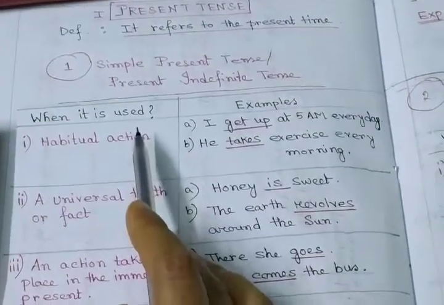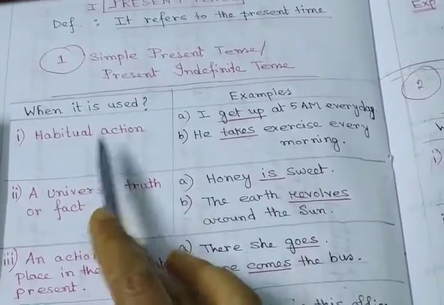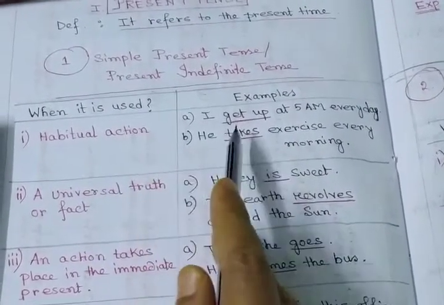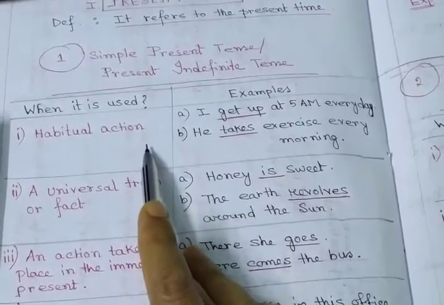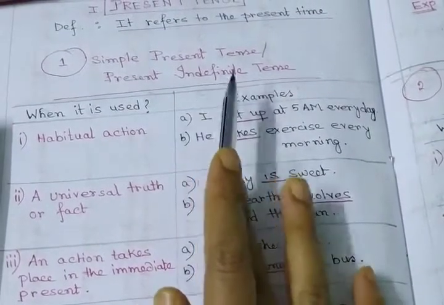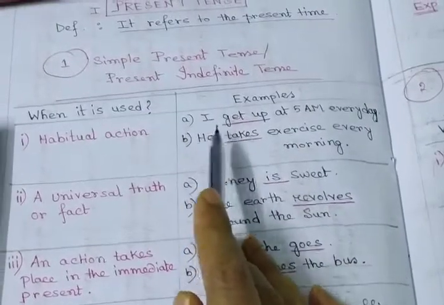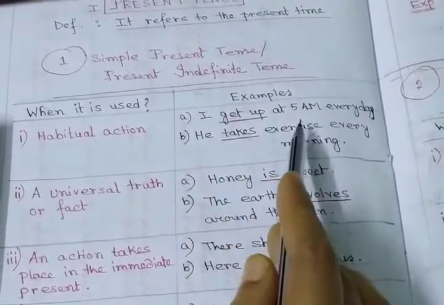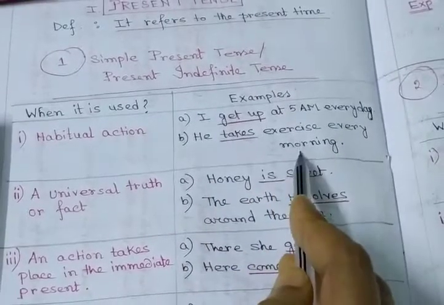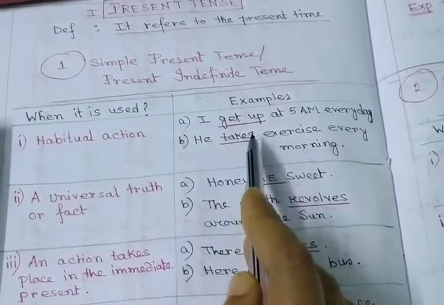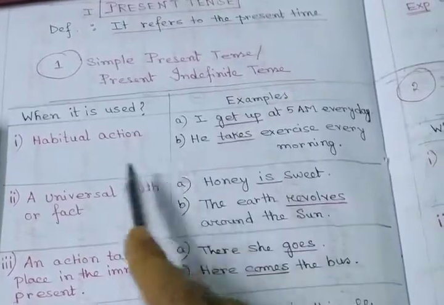When it is used: first one is habitual action. When we express a habitual action, in that case we can use this tense. So look at these examples. I get up at 5 a.m. every day. He takes exercise every morning. Through these examples you can understand it is a habitual action.